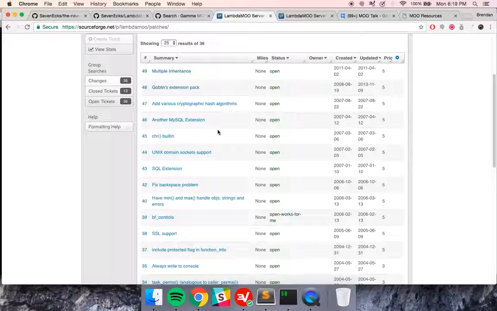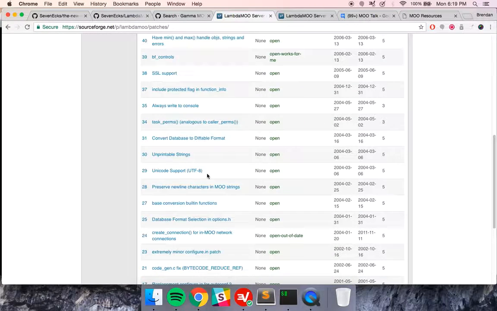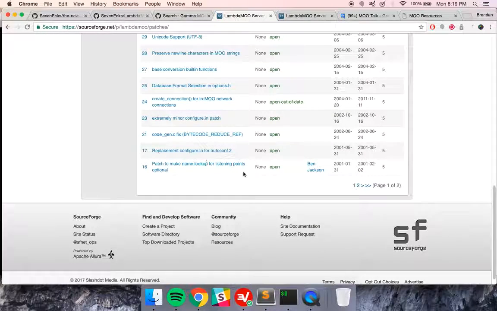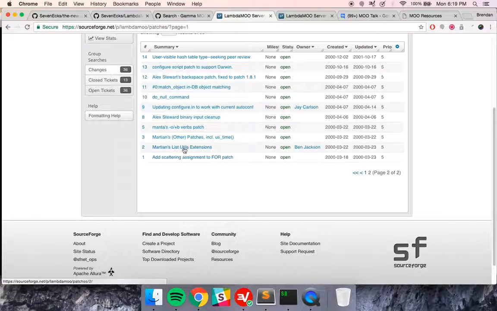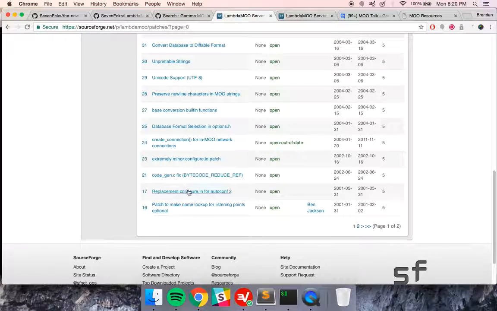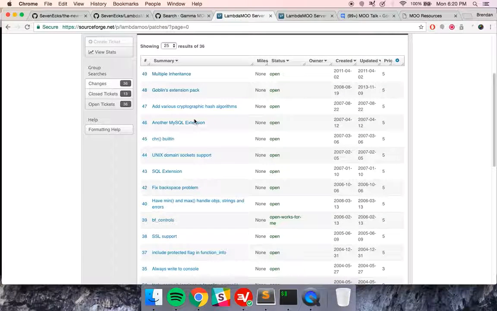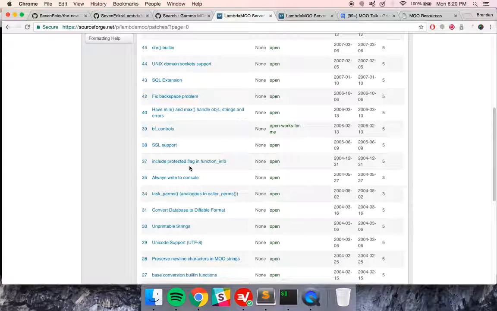Some of them will work with your LambdaMOO 1.8.1, which we installed on the last video. Some of them work with GammaMOO, like this Goblin extension pack seems to work with GammaMOO, unless you've installed a bunch of these other patches. There were some patches from all the way back here, like scattering arguments for 4, list utilities extension, and then there might be a patch in here that changes the way that streaming something works, which Goblin's extension pack, which is a really cool extension pack, uses. So to use Goblin, you have to be on GammaMOO, or you have to have a bunch of these patches.